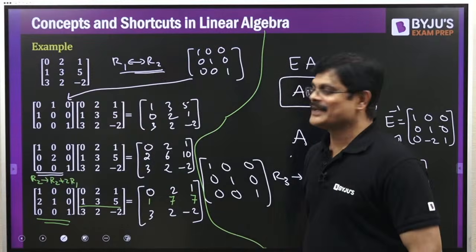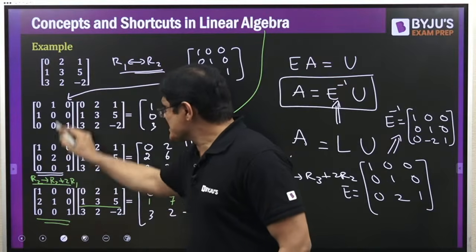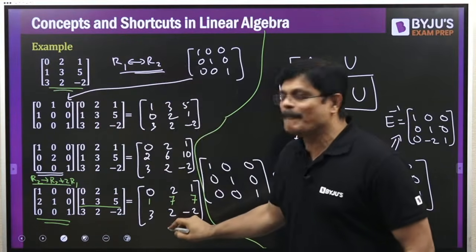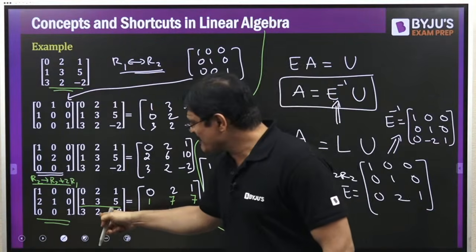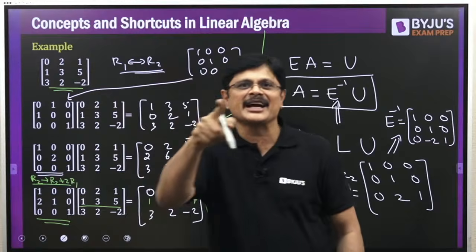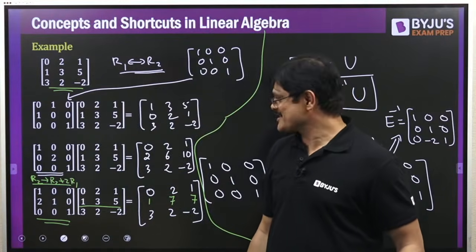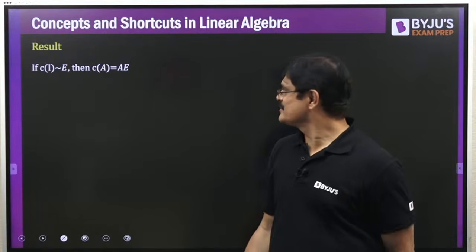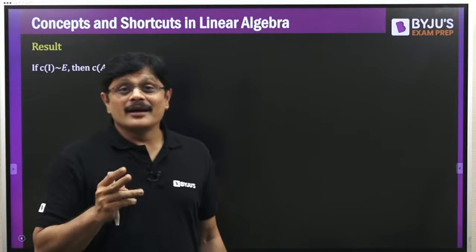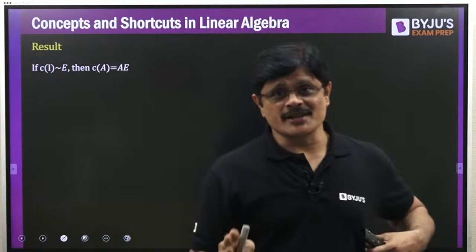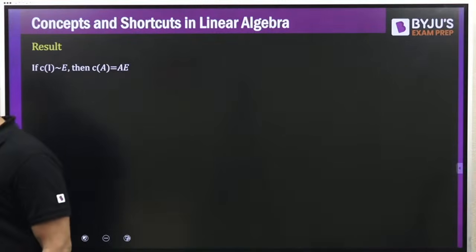Is that clear? See, whatever row operation you do on the identity matrix, the same row operation you do on the matrix, you will get the answer. And this effect you can get by multiplying the matrix on the left side by the corresponding elementary matrix. The same story can be generalized even for column operations, column transformations also.